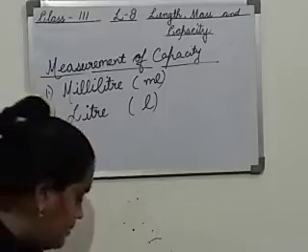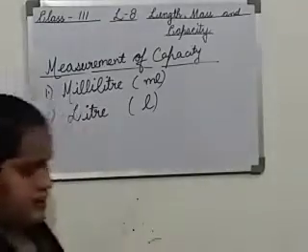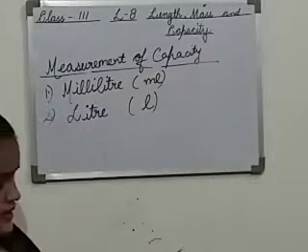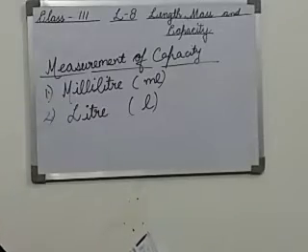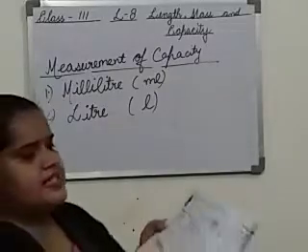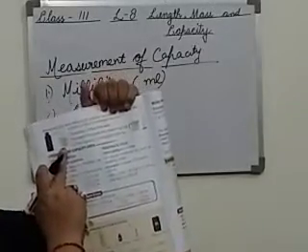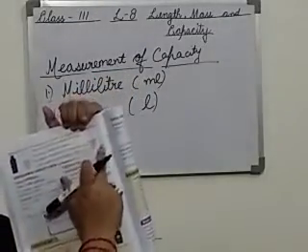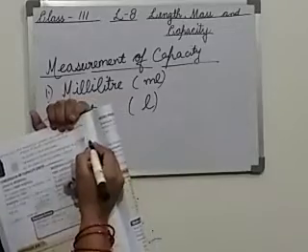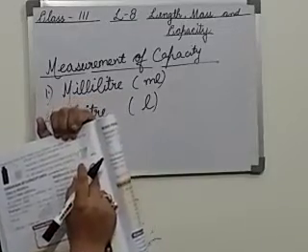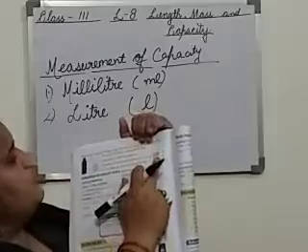Now, what are measuring cups or measuring cylinders? You can see the figures in your book at page 136. I am showing them here also. These are the measuring cups and measuring cylinders. In these measuring cylinders, small marks are kept.